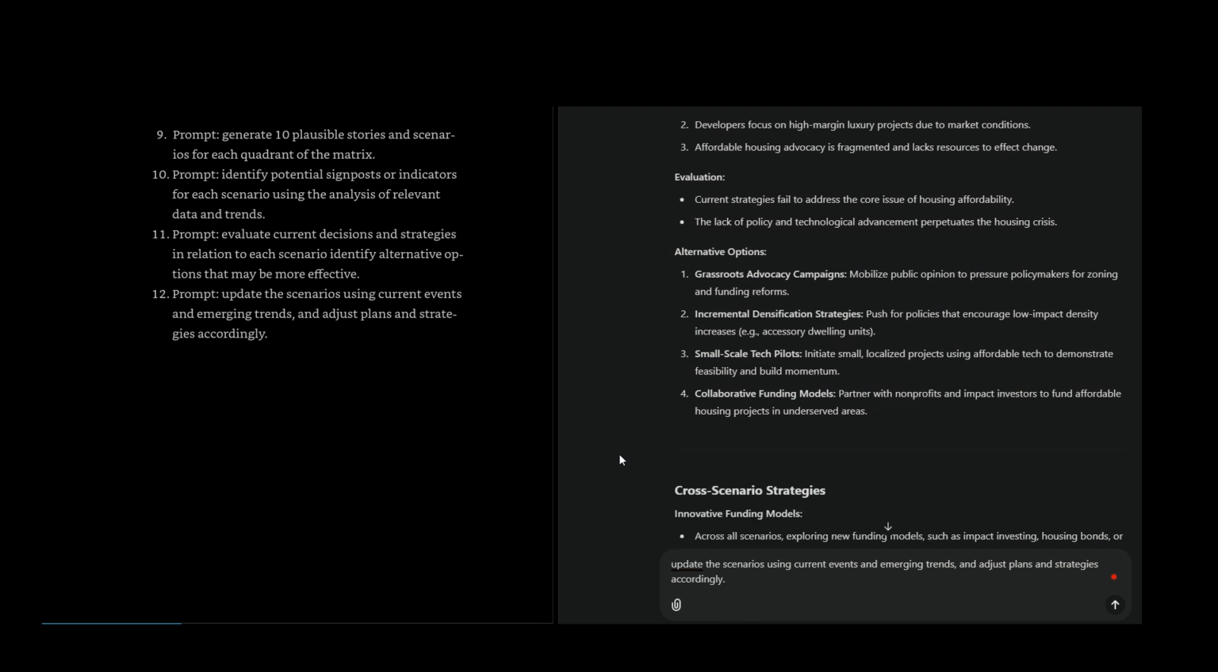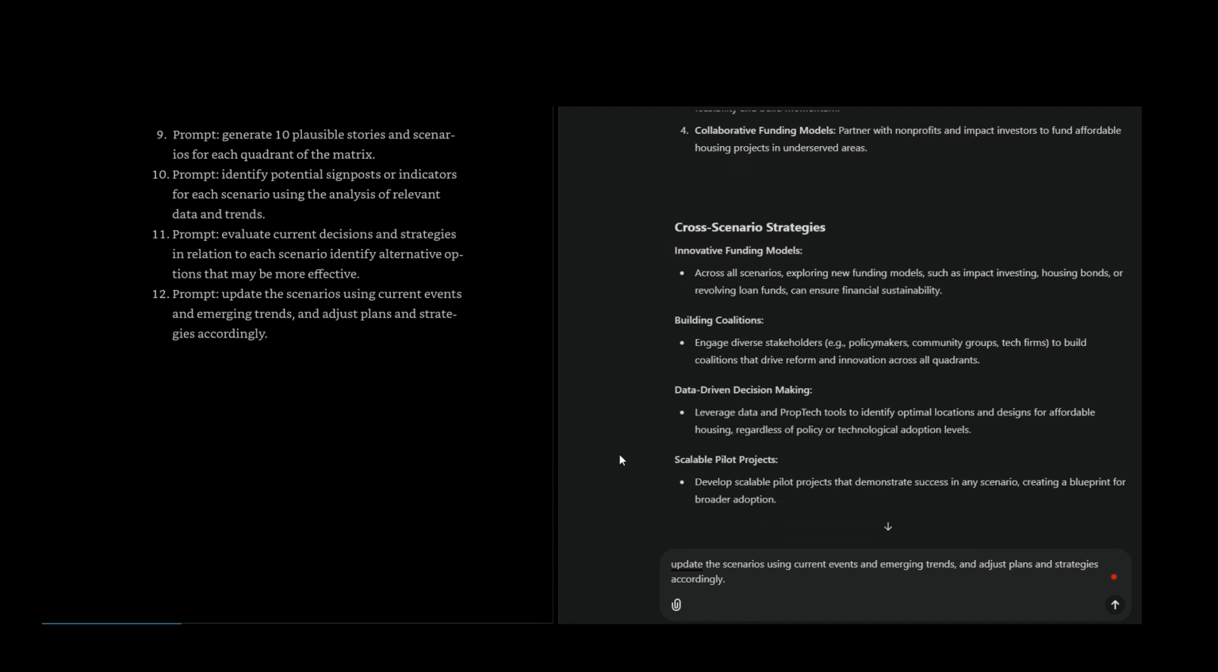Incremental densification strategies: push for policies that encourage low-impact density increases, e.g., accessory dwelling units. Small-scale tech pilots: initiate small, localized projects using affordable tech to demonstrate feasibility and build momentum. Collaborative funding models: partner with nonprofits and impact investors to fund affordable housing projects in underserved areas.